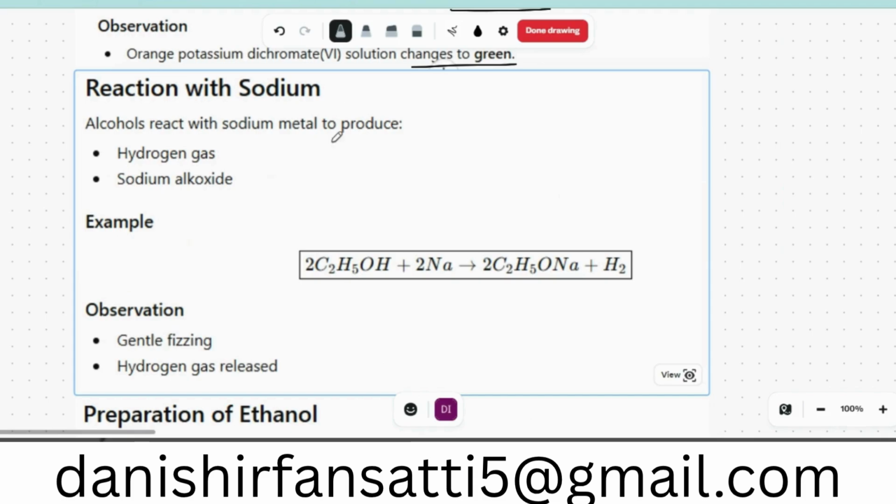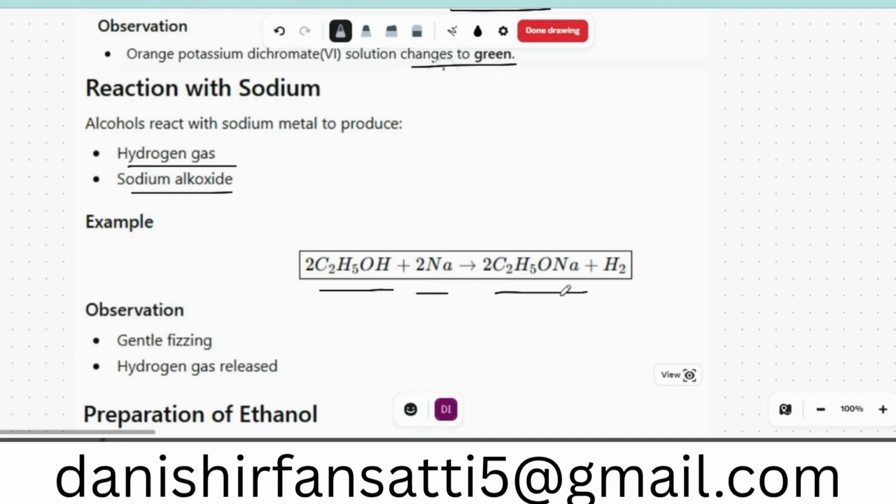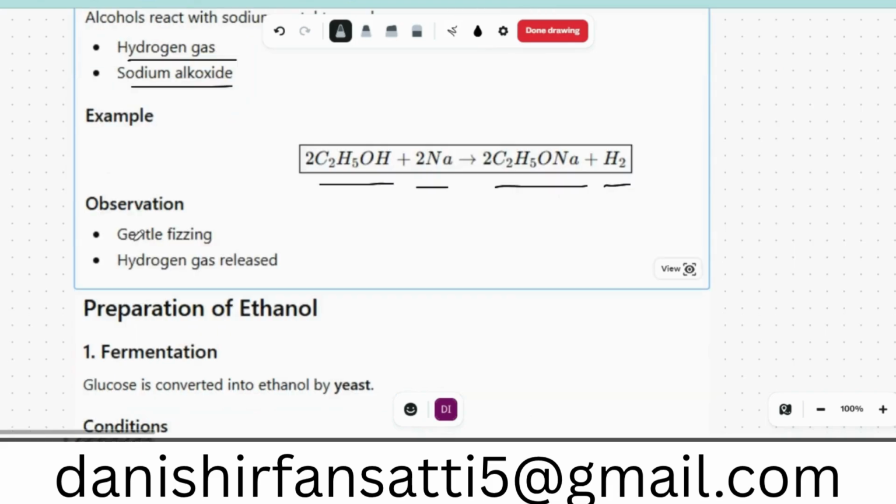Reaction with sodium metal. It gives us hydrogen gas and sodium alkoxide. For example, ethanol reacts with sodium. It gives us sodium ethoxide plus hydrogen. There will be a gentle fizzing as hydrogen gas is released.